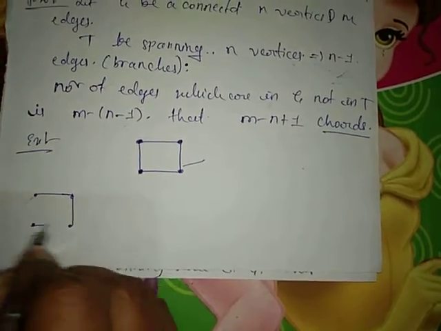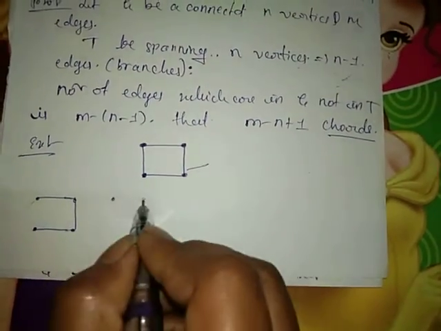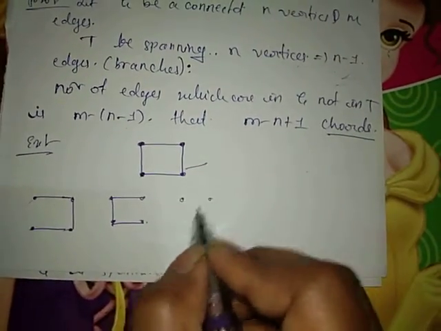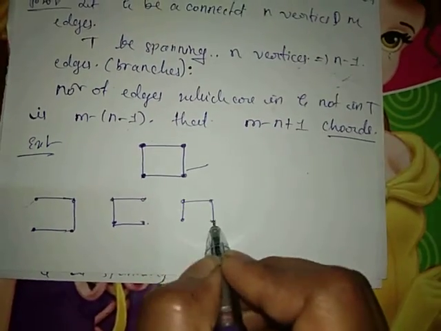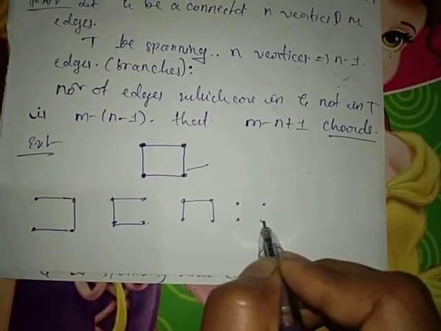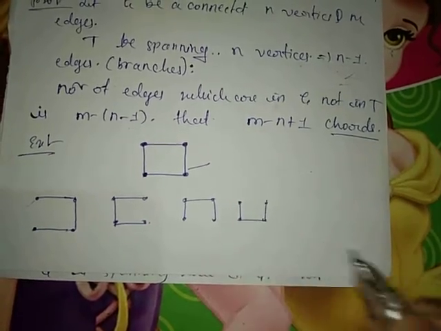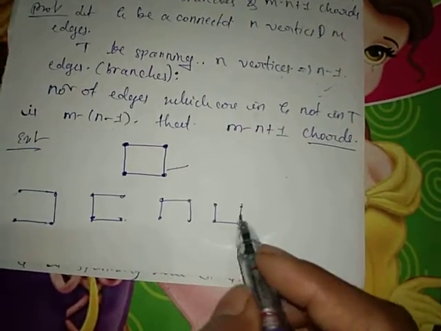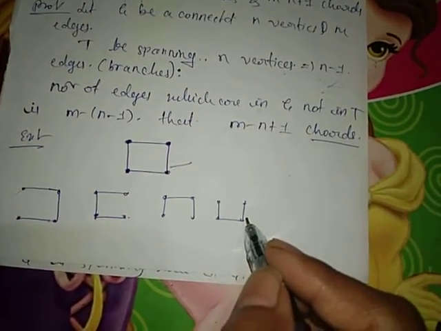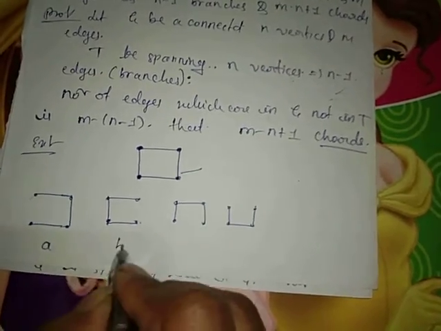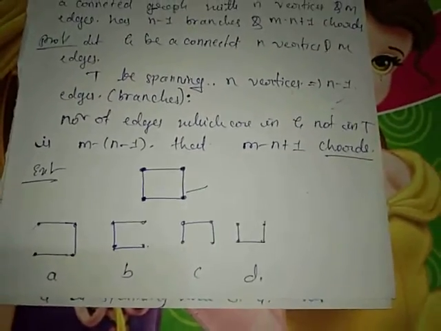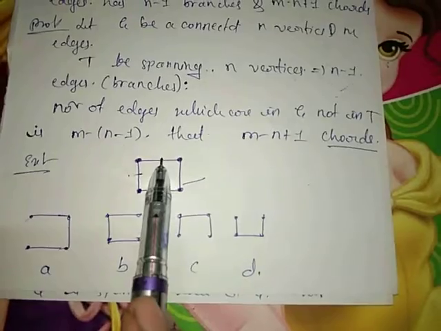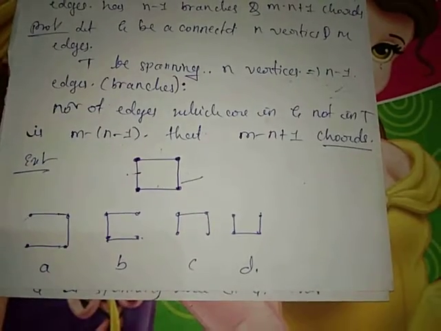So we can form like this. One is possible, and the next possibility, and another possibility. This is also possible. So these are the 4 possibilities. It means we delete this edge once, and in the next delete this edge, in the next delete this edge, and in the next delete this one edge.